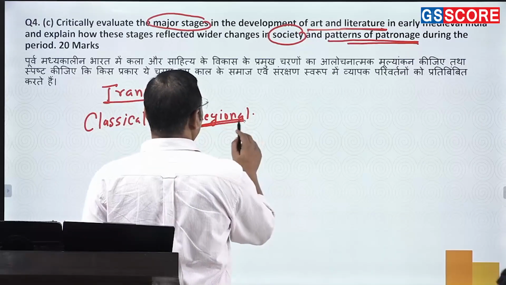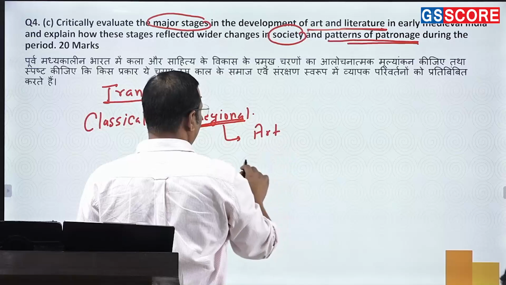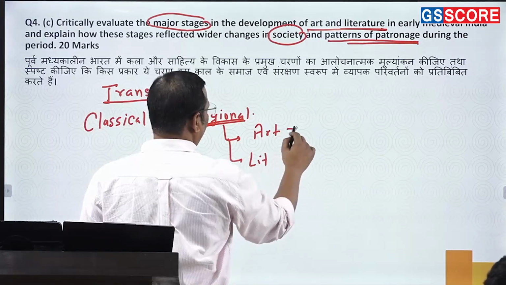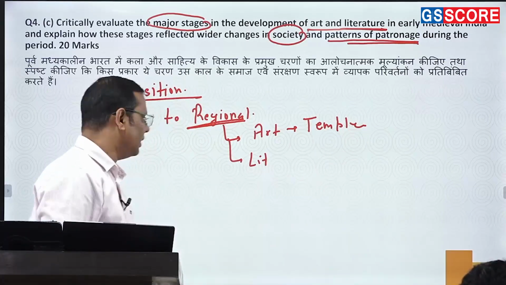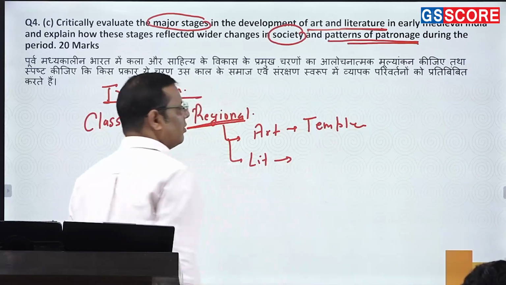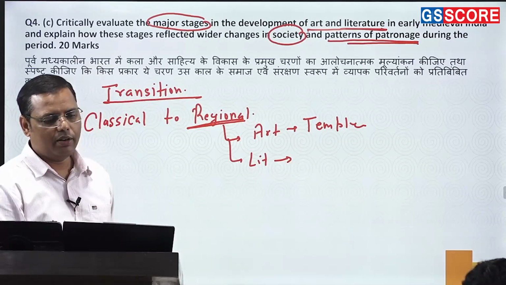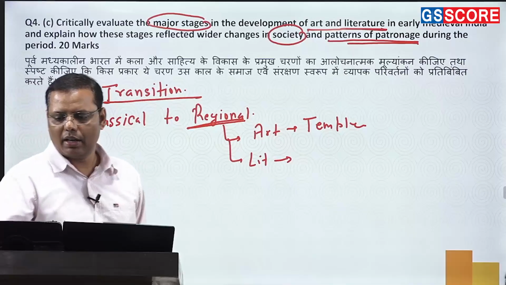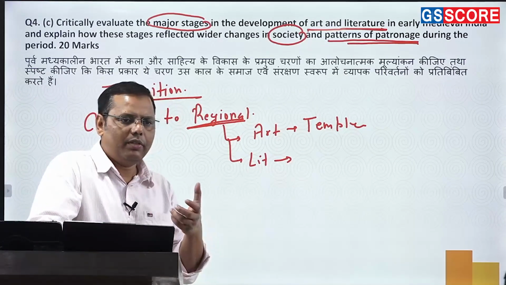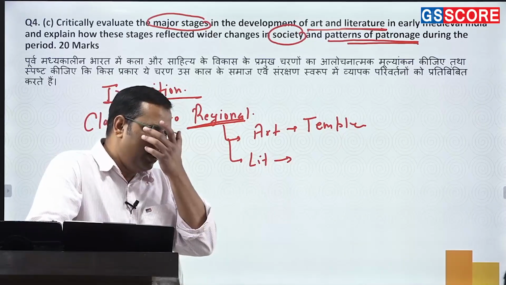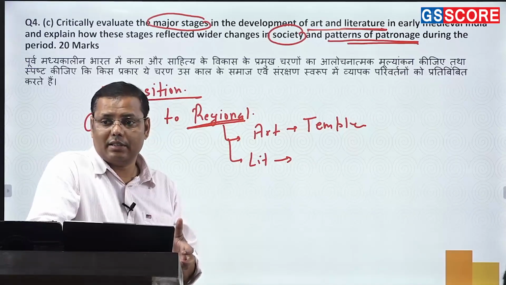So you need to write about the regional art forms which are developing, and you need to precisely discuss art, and the second is literature, right? In art, precisely you need to write about temple architecture. Literature is about multiple forms of literature. So basically, one by one, you need to deal with the architecture of the temple. You know what things you are supposed to discuss. You have to talk about the various temple art forms. Okay? So it's not about only Dravidian or Nagara, or let's say Vesara. Within that, so many regional styles started emerging.